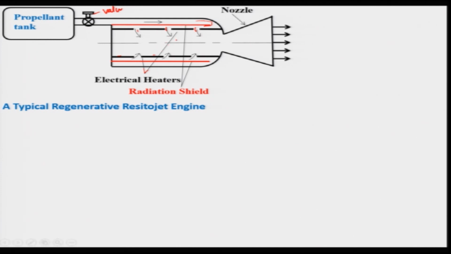Besides this, some of the heat which will be transferred due to convection can be regenerated by using this radiative shield, and also the propellant is convecting some of the heat into the system. And generally, tungsten and platinum metals are used as the heater, so that high temperature can be achieved. And keep in mind that whatever analysis we had done for the chemical rocket engine can be utilized here.